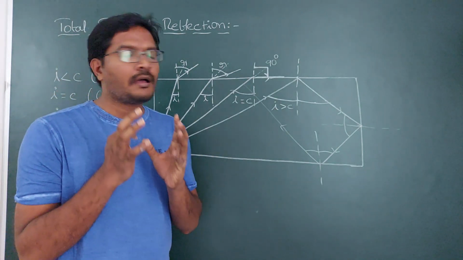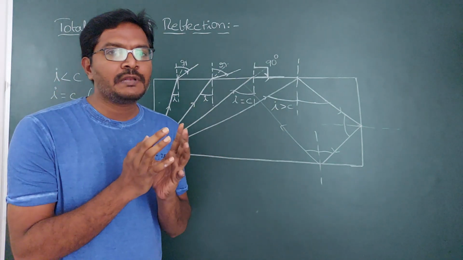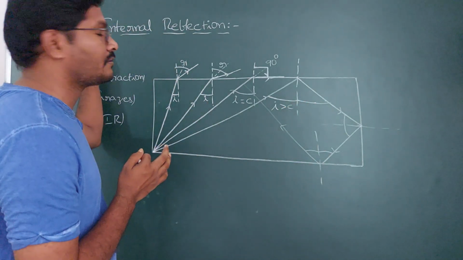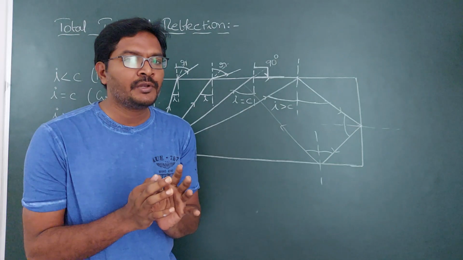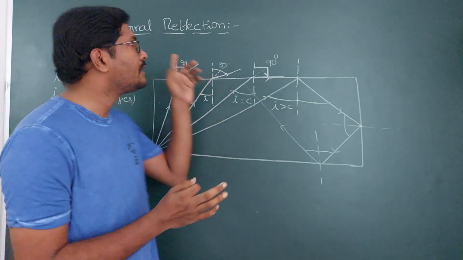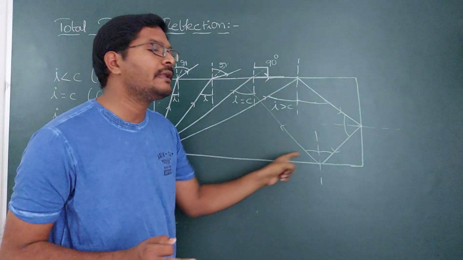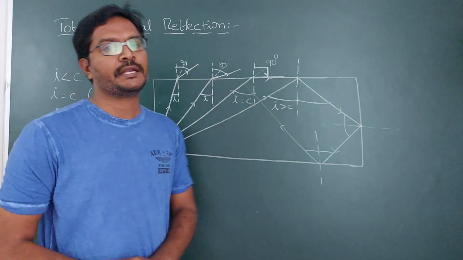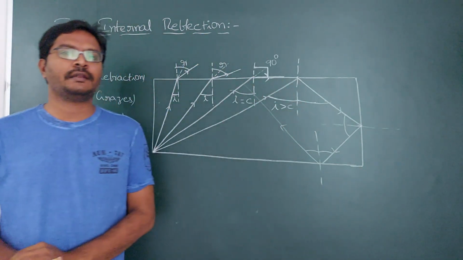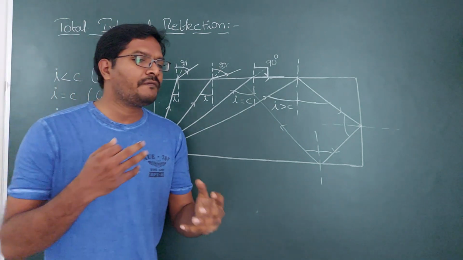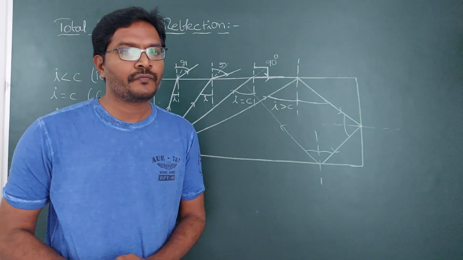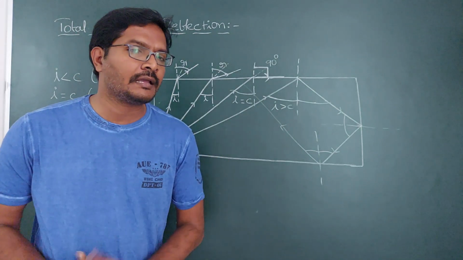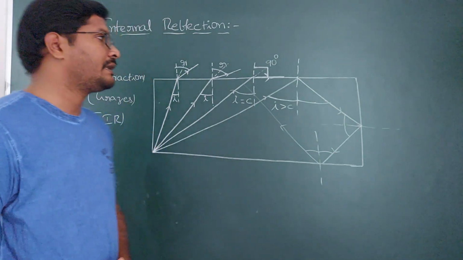All together we will call these multiple reflections total internal reflection, because there are so many multiple reflections and the light is internally reflected within the denser medium. That's why it is called total internal reflection. So how do you find out the critical angle? Different mediums exhibit different critical angles.